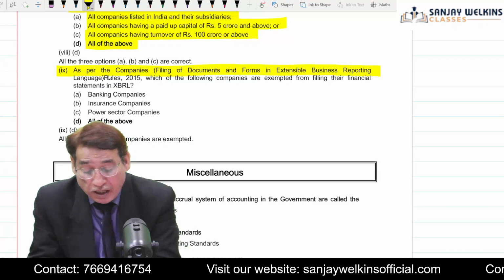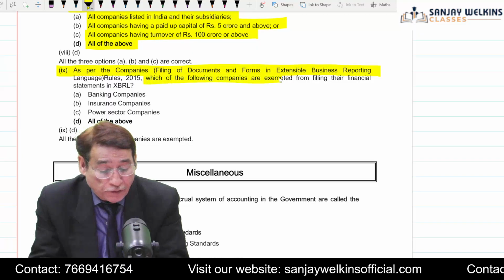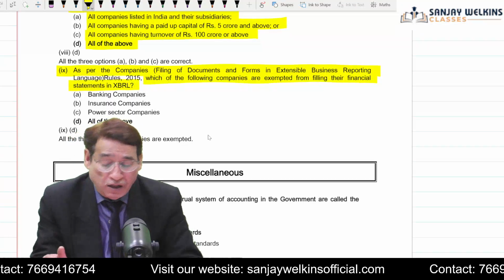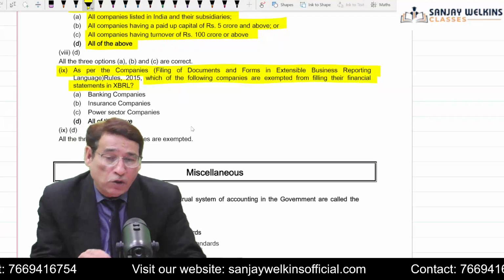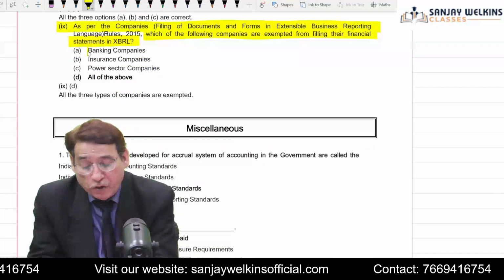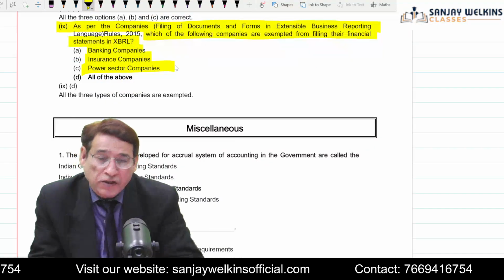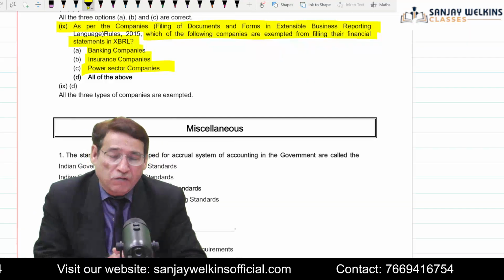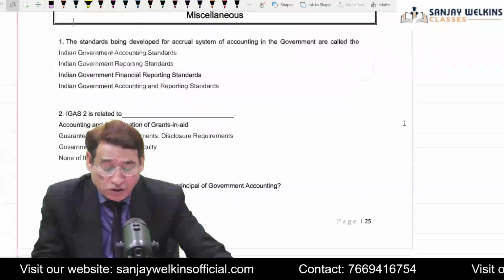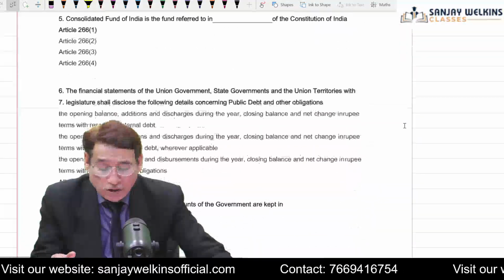And then here again it is asked, as per the Companies (Filing of Documents and Forms in Extensible Reporting Language) Rules 2015, which of the following companies are exempted from filing their financial statement in XBRL? Those among you who have gone through this chapter should know the answer. As we know, banking companies, insurance companies, and power sector companies are all exempted from filing this return.